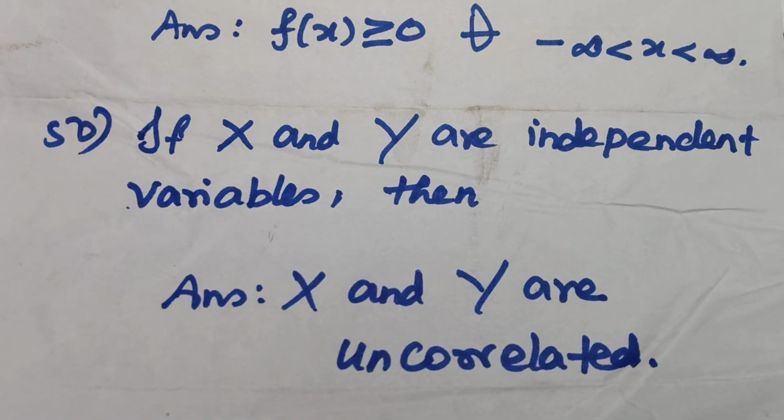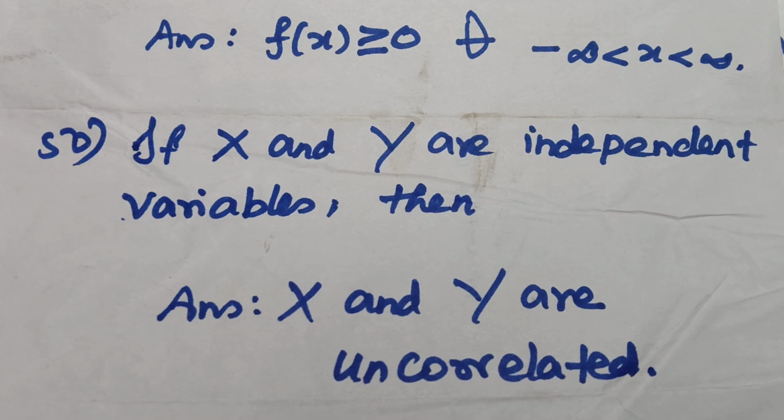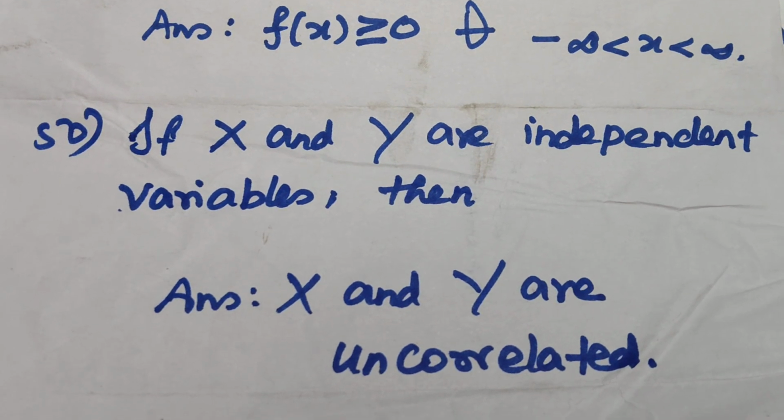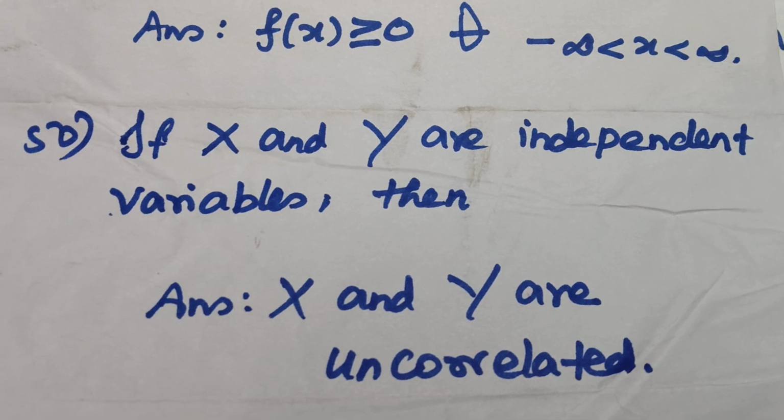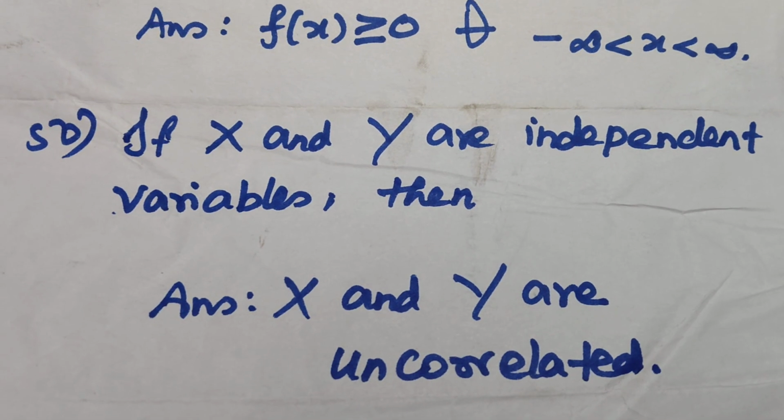Question number 50. If x and y are independent variables, then the answer is x and y are uncorrelated.